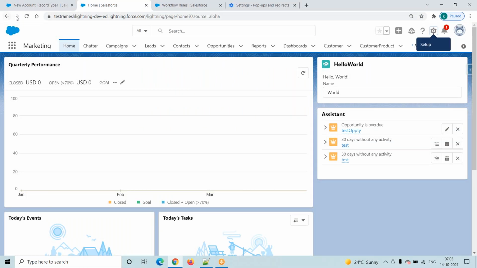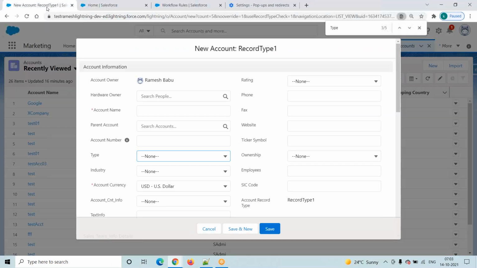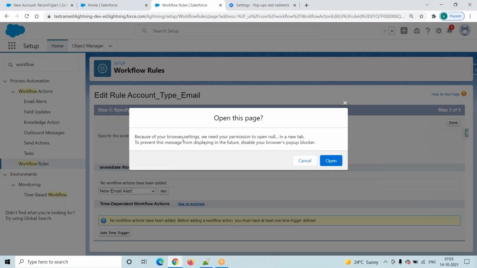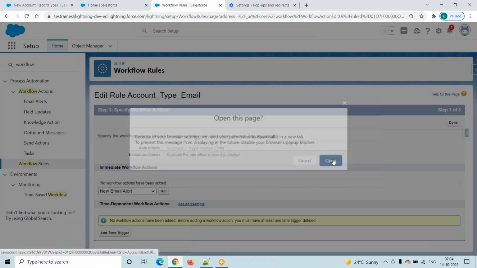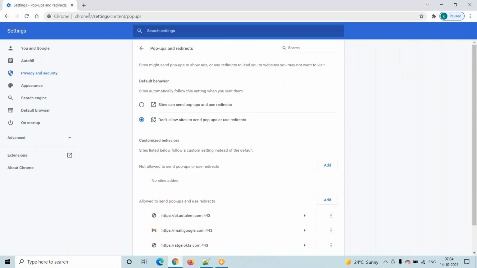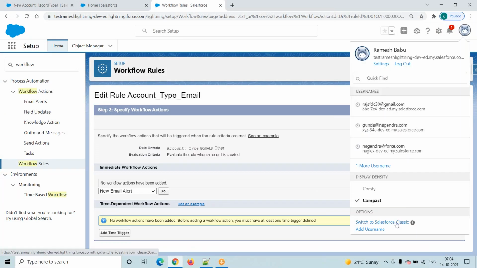Okay, we'll try. However, we need your permission to open in a new tab. Still it comes here. I will try in the classic version. Okay, let's see.